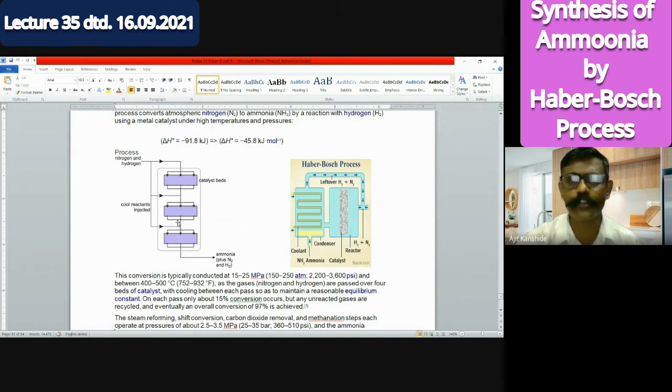The second portion here, you will find the cool reactants which are injected, means cooling is also recommended there. Now the question arises, why is cooling recommended? You might be knowing two kinds of reactions, one exothermic and the other endothermic. I want an answer from you. Exothermic reaction means the reaction where heat will be evolved, means liberated, or heat will be absorbed.